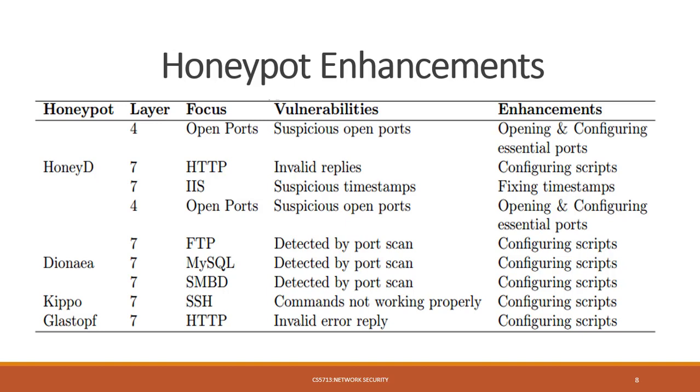Here are some honeypot enhancements that are done in this paper. Different honeypots are used here, like HoneyD, Dionaea, Kippo, and GlastopF. The first honeypot is HoneyD, in which there are several vulnerabilities, like open ports, HTTP, and IIS, Internet Information Services. In HTTP you can see invalid replies, and in open ports, suspicious open ports. We scan these results with the Nmap tool. The Nmap tool gives us detailed information about these open ports and different HTTP replies.